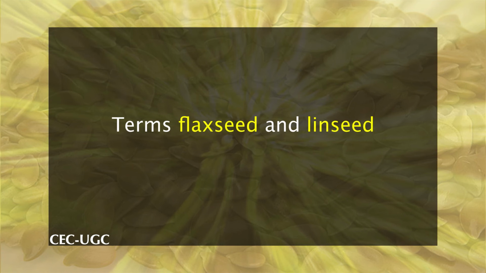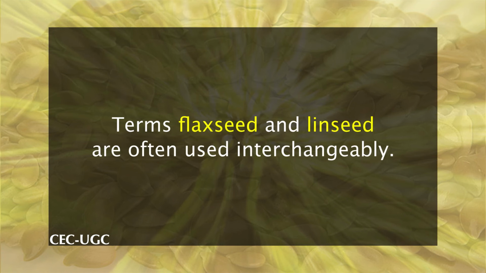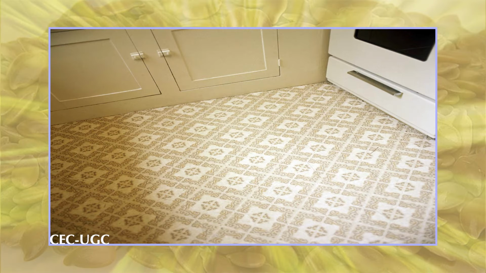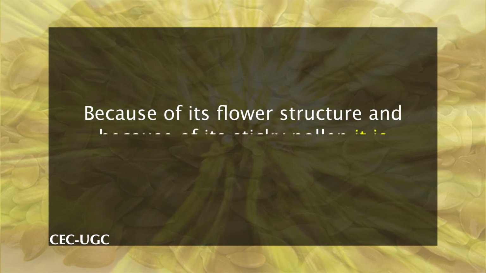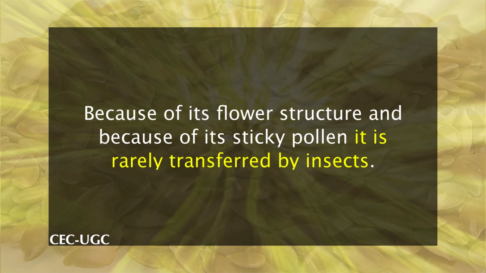The terms flaxseed and linseed are often used interchangeably, although North Americans use flaxseed to describe flax when it's eaten by humans and linseed to describe flax when it's used for industrial purposes, such as linoleum flooring. Cultivated flax is an annual plant reproducing by means of seed. Because of its flower structure and because of its sticky pollen, it's rarely transferred by insects. Flax is a highly self-pollinated species.